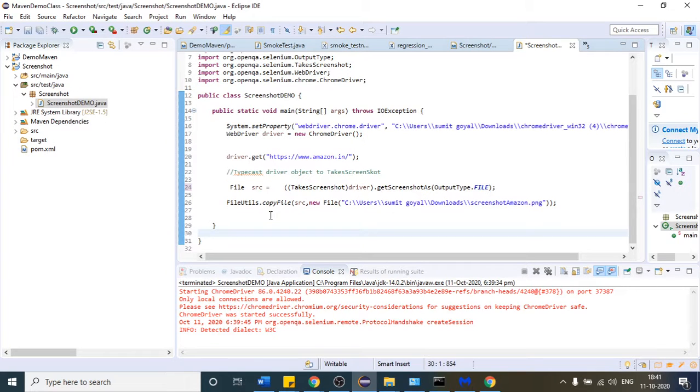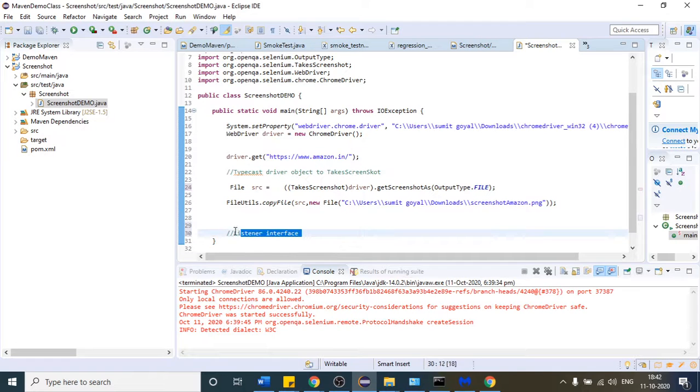We are going to use a topic which is called listener interface. Here I am not going to use this. Here just understand how to take the screenshot of a particular page.